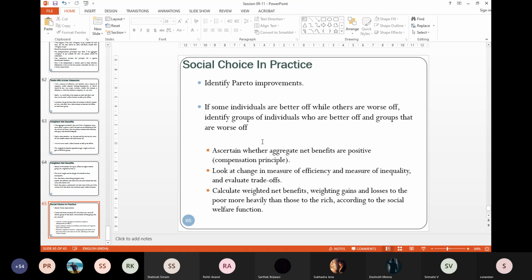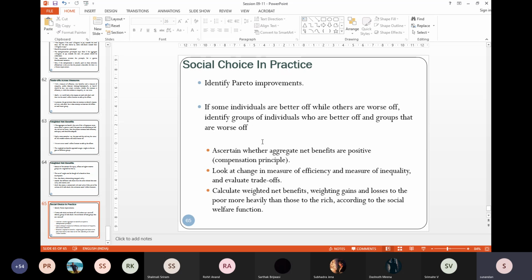So remember, we started with social choice in theory, what we should do. And after that, we started pointing out a number of problems and complexities, and also started giving very simple but effective solutions.